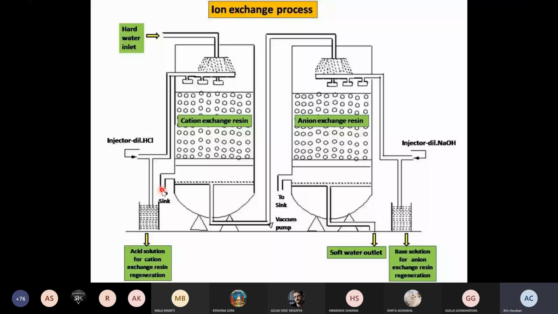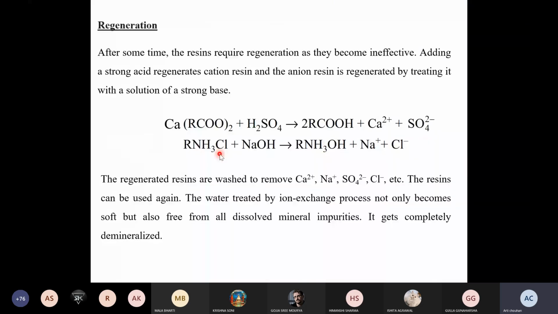The same goes for anions. For the regeneration process, we use dilute NaOH, and that reaction will be RNS3Cl plus NaOH, and you will be able to reclaim your resin structure RNS3OH back.